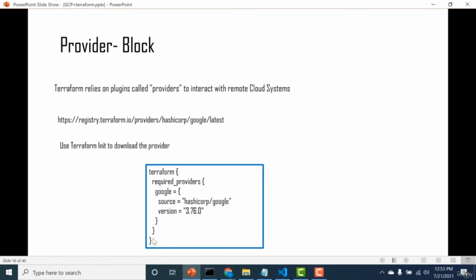So now let's talk about a fetch block, which is called the provider block. Terraform relies on plugins called providers to interact with remote cloud systems like GCP, Azure, and AWS. Now, to get the latest provider for GCP, there is a particular link. The link I will also mention in the resources below. So once you have your Terraform block within your code, and once you do a terraform init after that, it downloads that particular provider. So I'll show you an example of how that works.